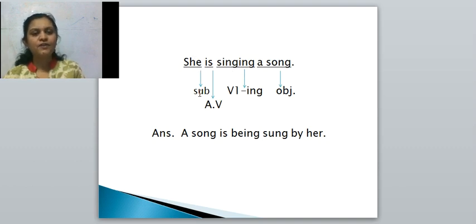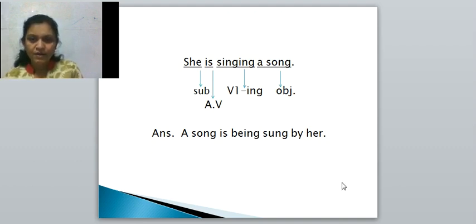Here, she is the subject because she is performing the action, right? One who performs the action is a subject. Then, is the auxiliary verbs. Singing is present tense verb having ing, and a song is the object. Which object? It is direct object. What is she singing? Answer is a song. So it is the direct object. In our last lecture, we learnt how to find out direct object and indirect object.